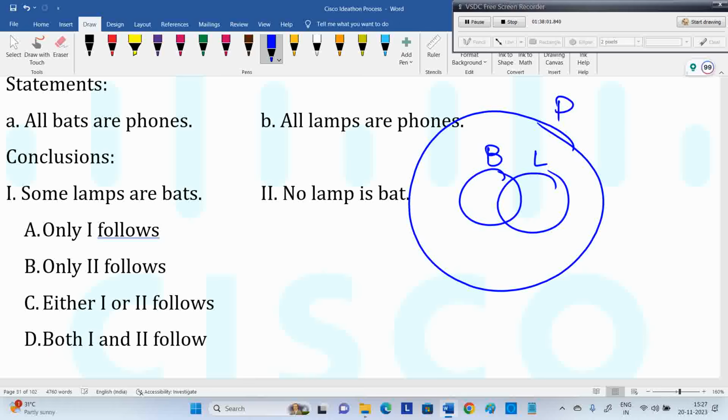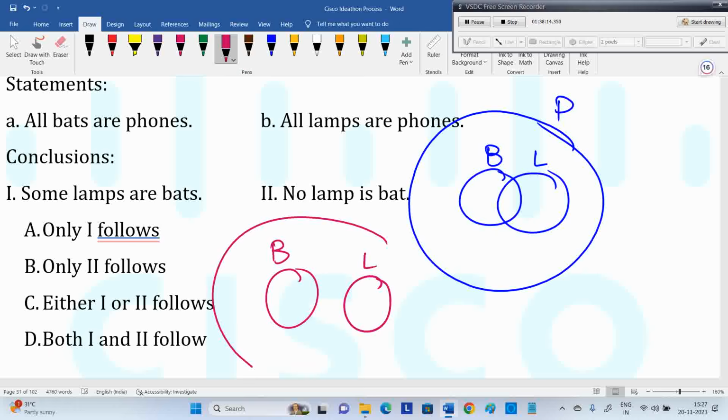A lot of people draw this diagram and decide the answer. No. I said you have to draw possible diagrams as per the given statements. See, this is also possible here. All bats are phones, all lamps are phones. What's wrong in this? There is one more diagram.